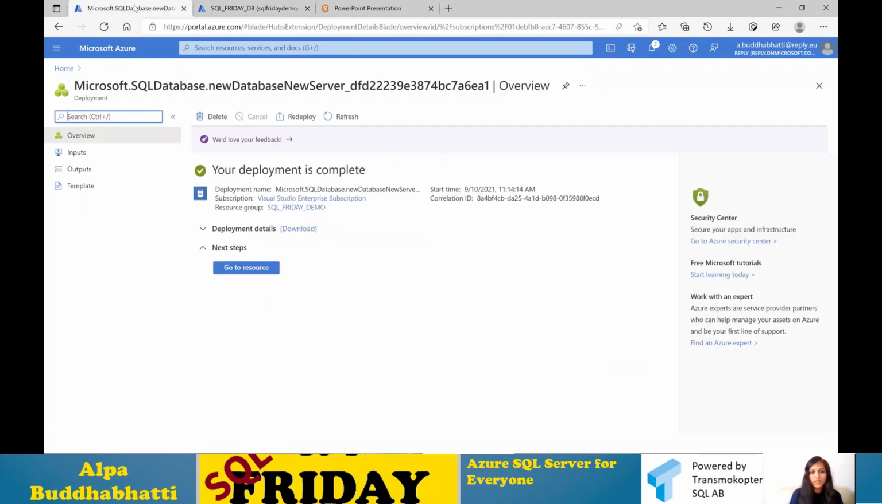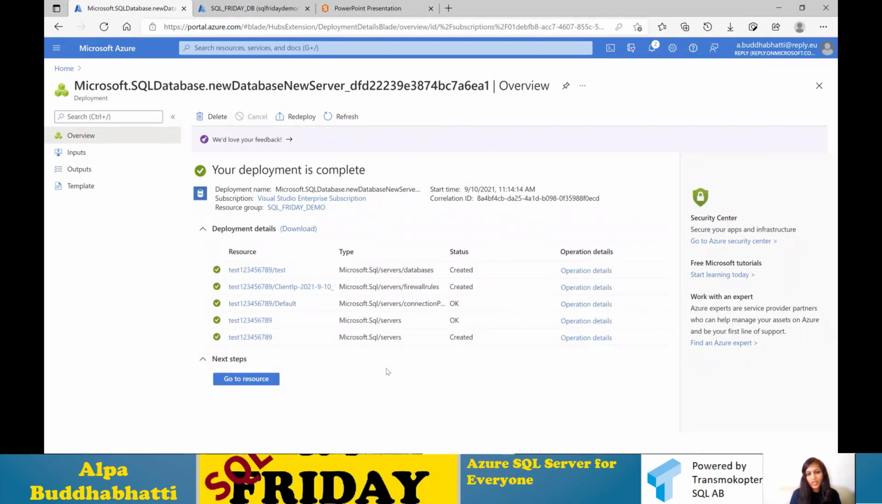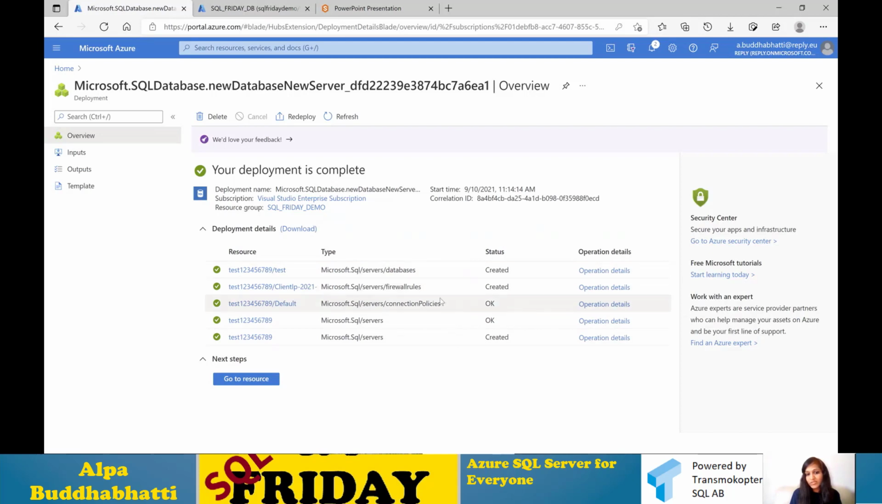So let's see what happened here. It's done, it's deployed, and it's created my database, and you can see what it's created. It has created the server, with the proper name I gave. It created my IP address as well, because I selected the connection firewall rule here, and it created the database with the sample database. So these are the resources deployed by just following the previous steps.